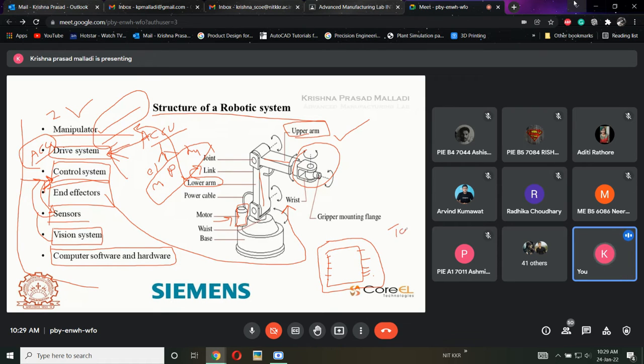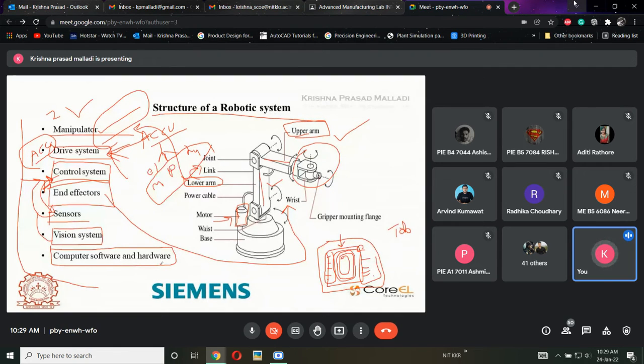So it will be like a tab. In the tab, everything is involved. There will be some emergency button, and some buttons with which the robotic manipulator, I mean the arms and the joints, need to be moved. If I want to do some programming, that program can also be performed in this one. It's like a mobile phone. So everything can be operated and controlled by using this controller.